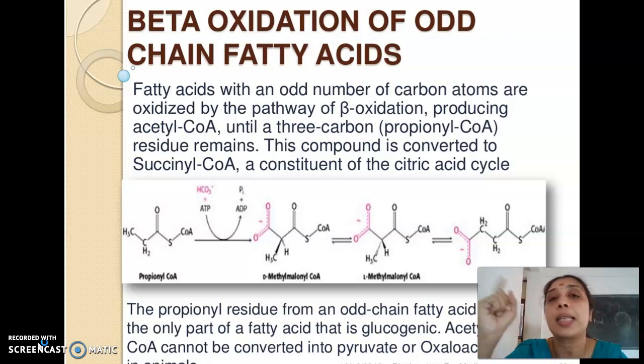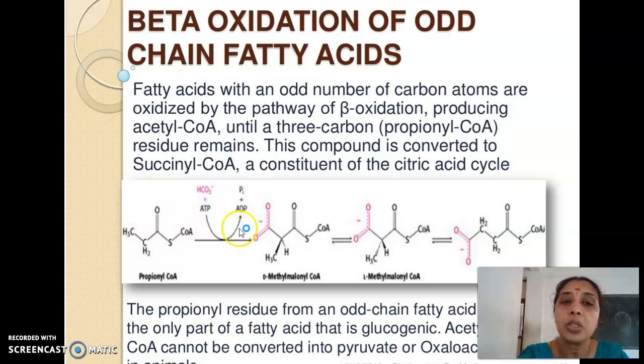In the last step of the last cycle, we'll be having a slight difference. Each cycle ends up in the formation of acetyl-CoA. But when we reach the last round of beta oxidation, instead of acetyl-CoA, the product obtained will be propionyl-CoA. Okay, so what happens to this propionyl?